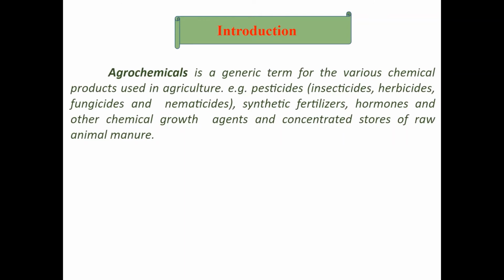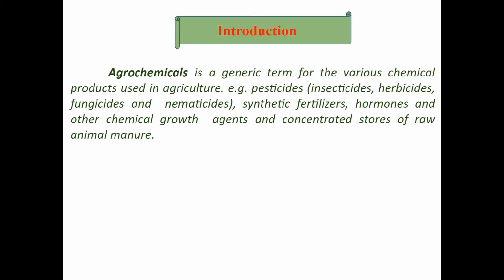So, first of all, we can define agrochemical. Agrochemical is a generic term for the various chemical products used in agriculture. For example, pesticides, synthetic fertilizers, hormones, and other chemical growth agents and concentrated stores of raw animal manure.